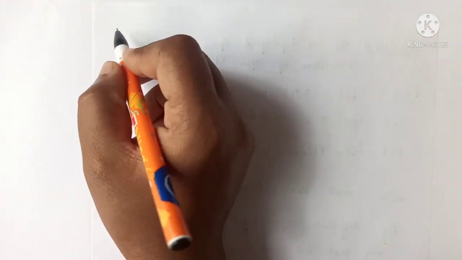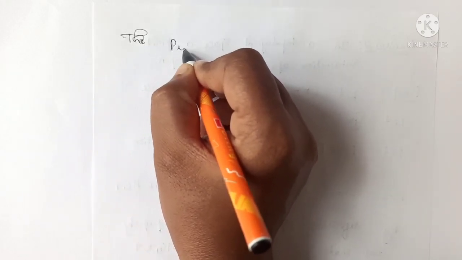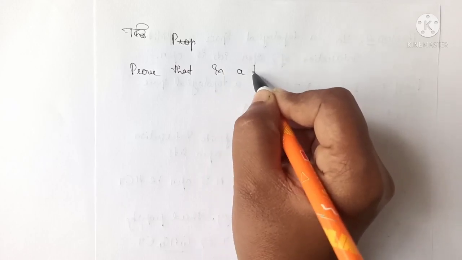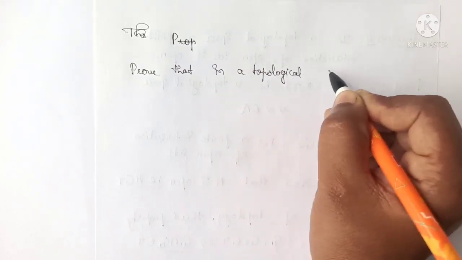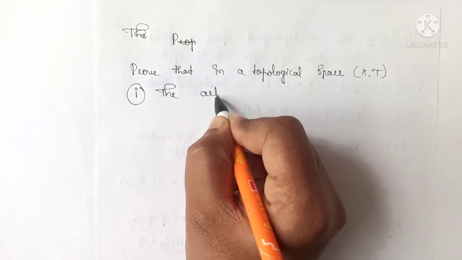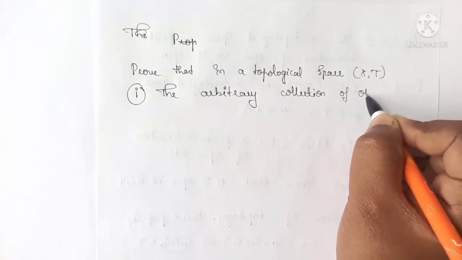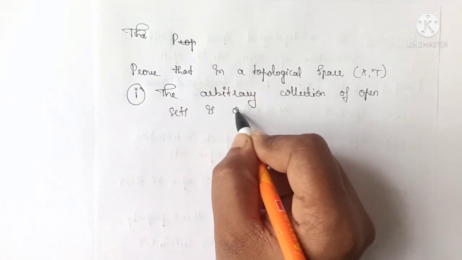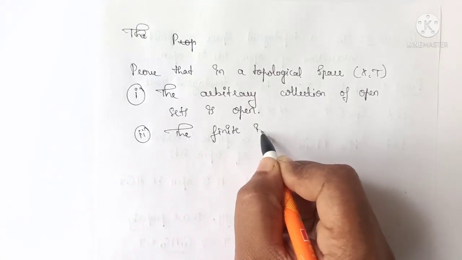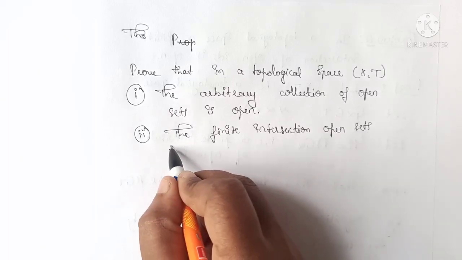So prove that in a topological space (X, T), first one, the arbitrary union of open sets is open, and second one, the finite intersection of open sets is open.